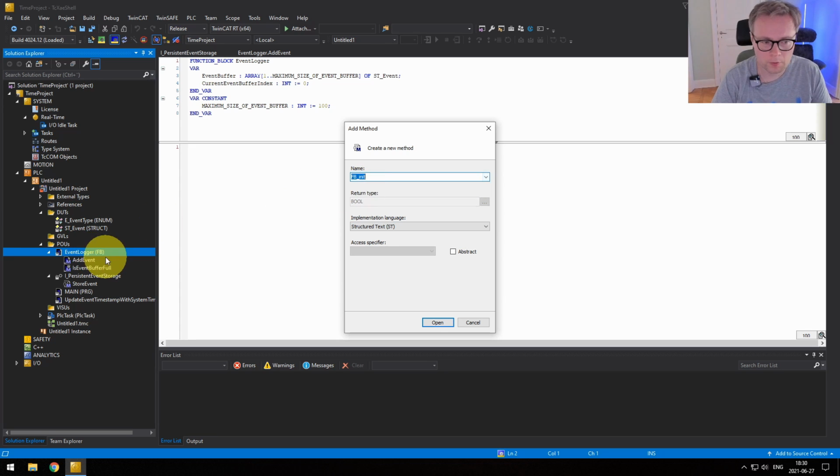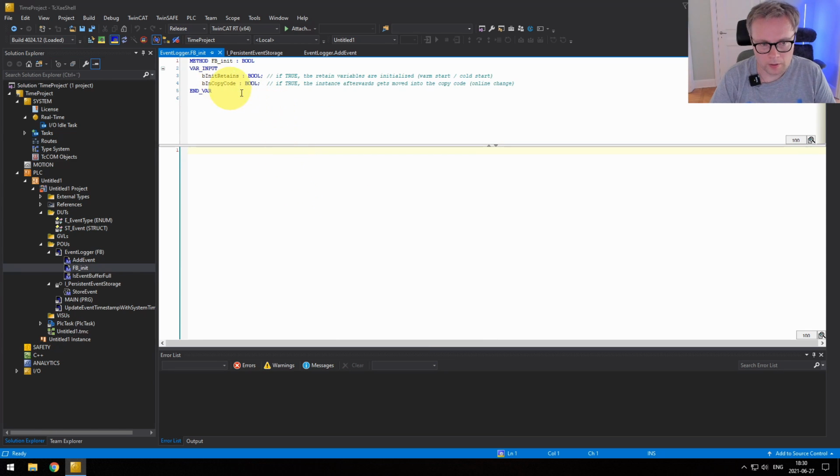So whenever there's an instance of the event logger function block that will be instantiated, the fb_init method will be called implicitly. So you don't have to call it explicitly, that is, you don't have to call fb_init, it will be called implicitly. And here we can define some default behavior, some stuff that you want to put in there that's going to be executed once the function block is instantiated.